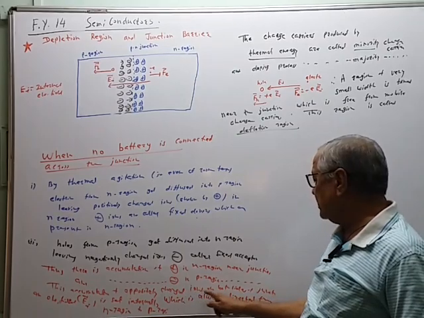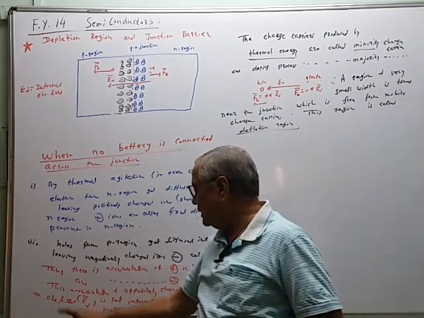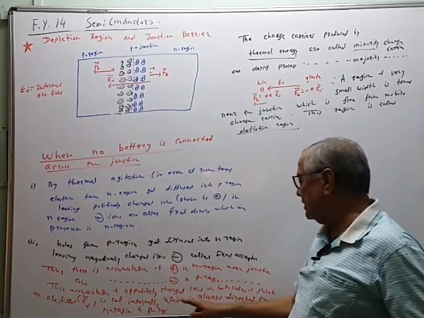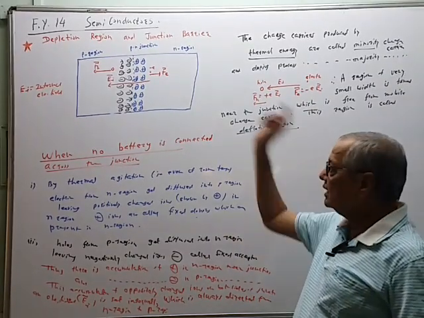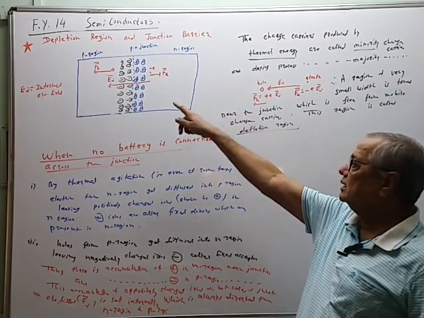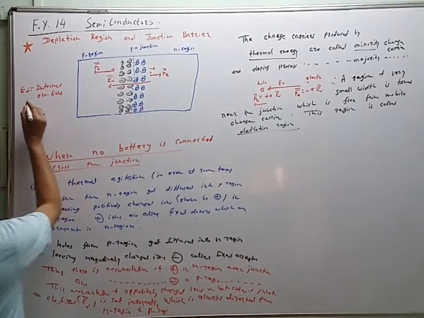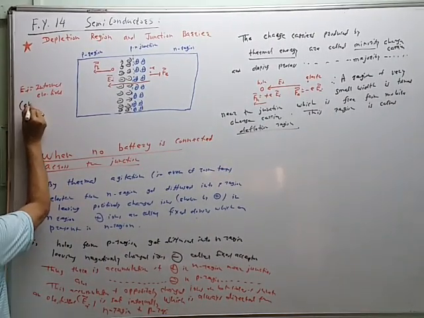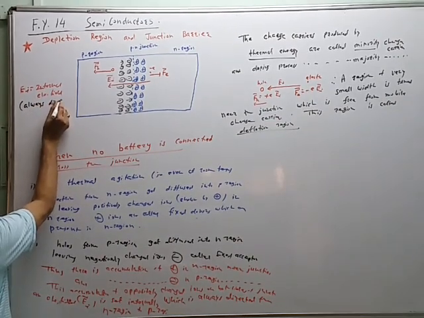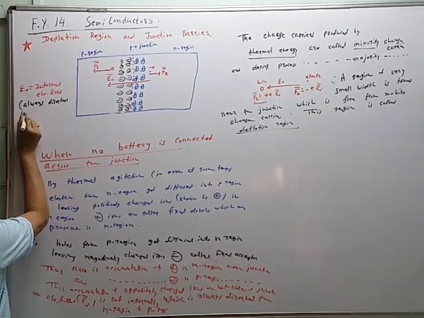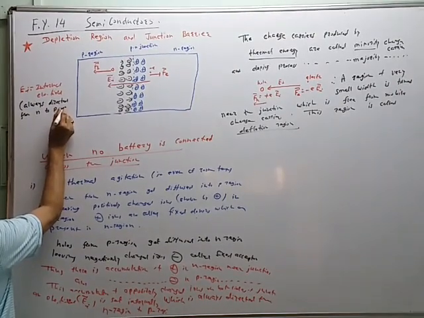The accumulation of oppositely charged ion on both sides of the junction and electric field EI is set internally, which is always directed from N region to P region. So this electric field is directed from N region to P region. EI is the internal electric field, always directed from N to P region.